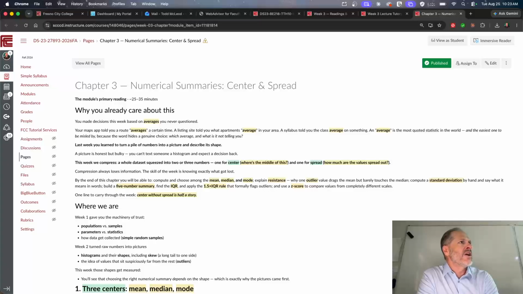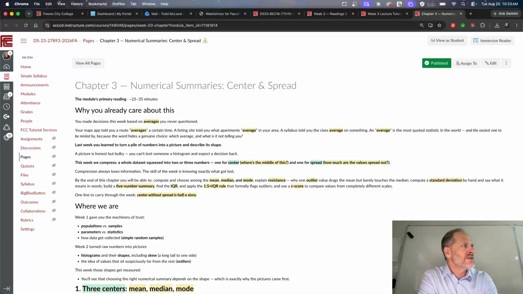We might not know the true average or mean for an entire population of some measure. So we might not know the population parameter, but we could do a sample, like a simple random sample, and there's different ways to do samples.